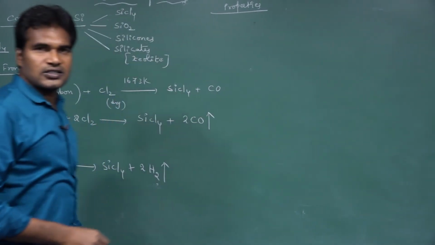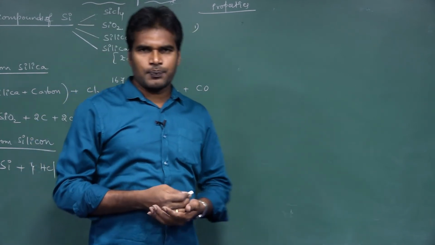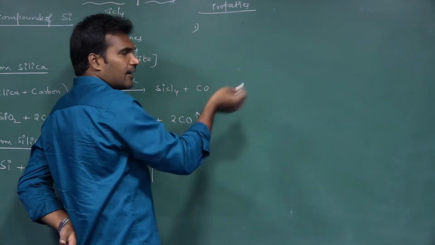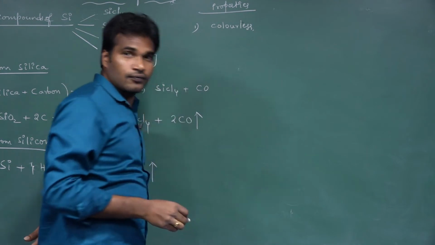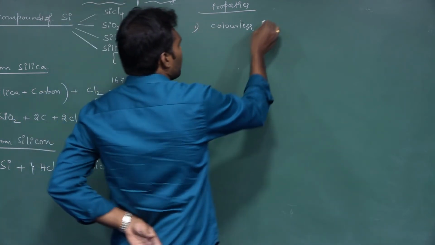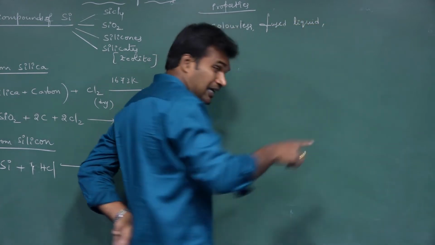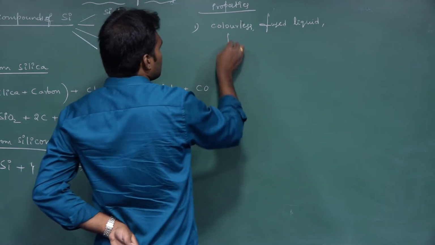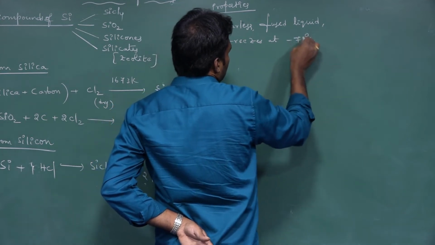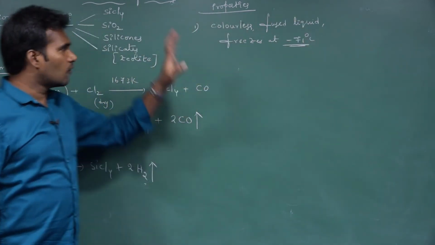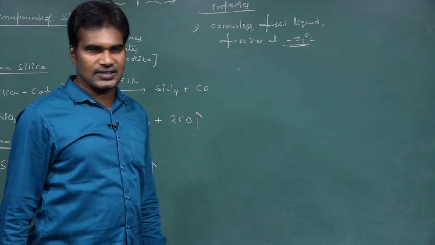Next, if you see the properties of silicon tetrachloride, the physical appearance: how does it appear? Generally, like carbon dioxide and carbon monoxide, it is also colorless. But it's a fused liquid, not a gas, and it freezes at -71 degrees Celsius. Remember that.